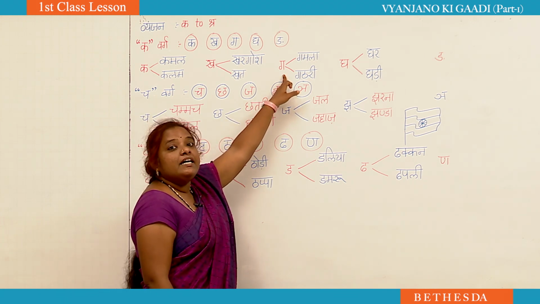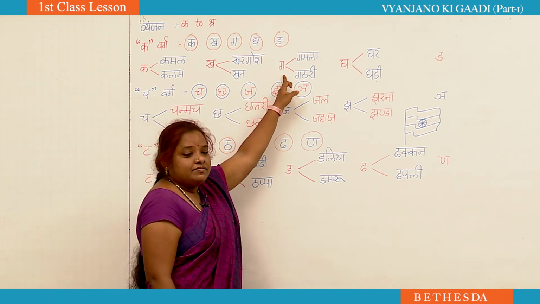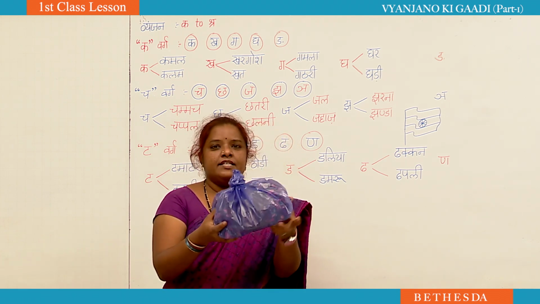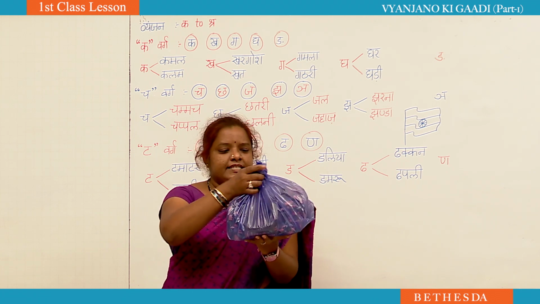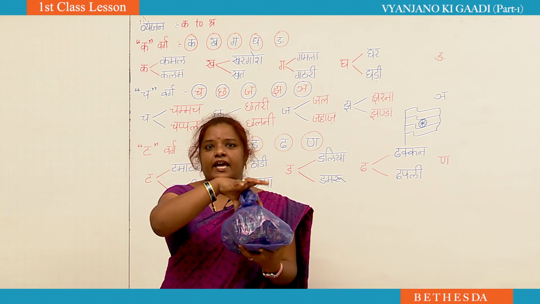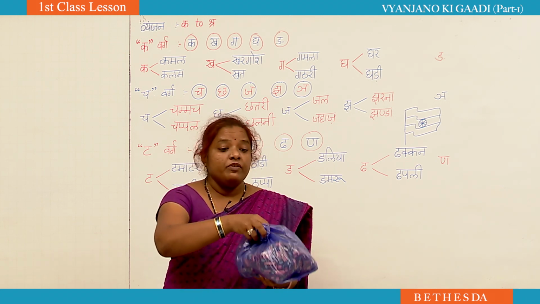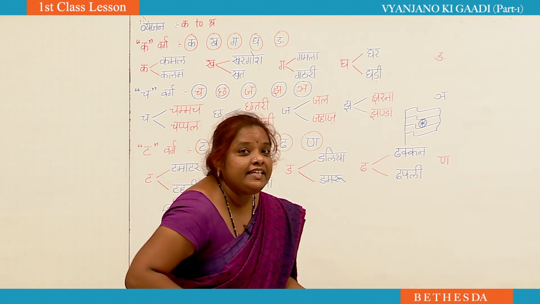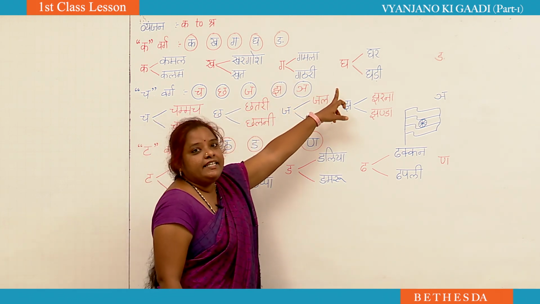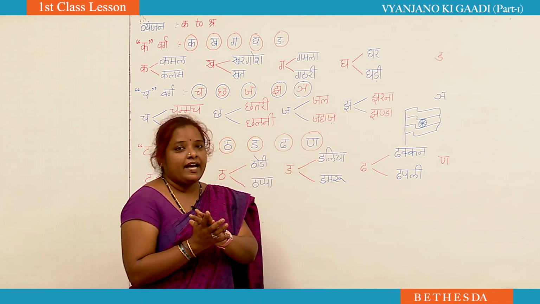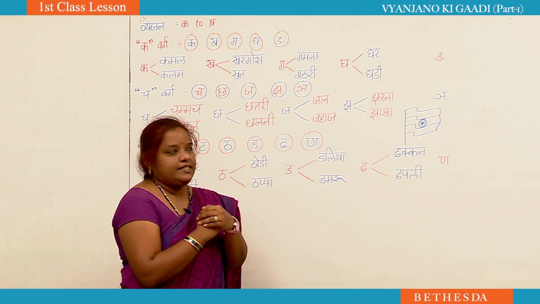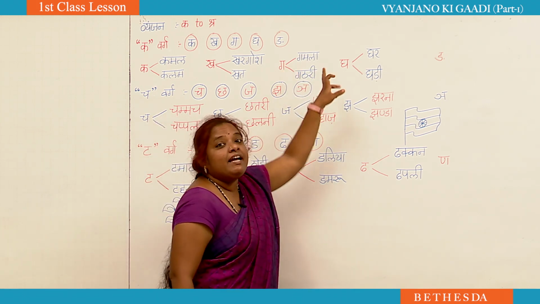Next is Ga. Now, see what I did here. Can you say what this is? I kept something inside this and made it like a sack, like a potli. We call this gathri. Ga se gathri. Gathri means a gunny or a sack. Inside we keep something and make a knot. Then Ga se gamla.